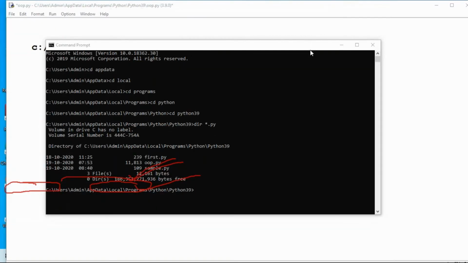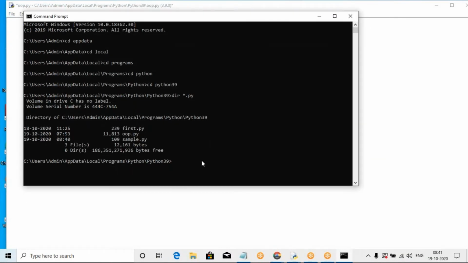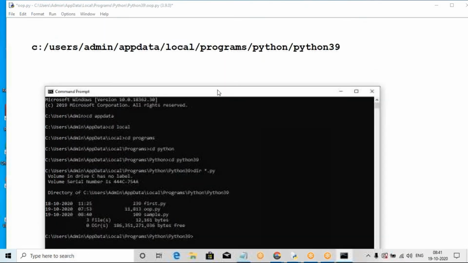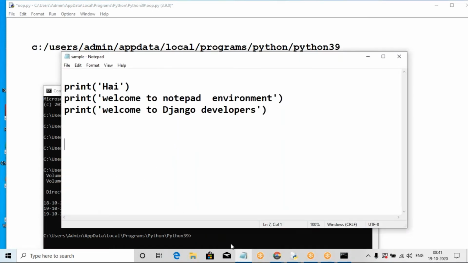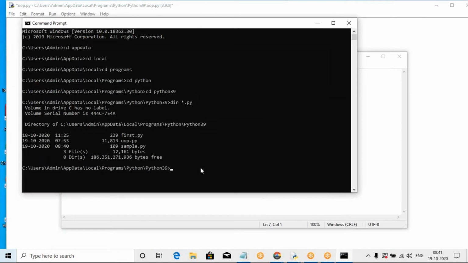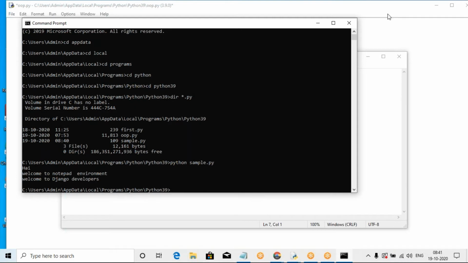Now run this program. How to run this program, sir? The entire code is available in sample.py. This is the real sample.py file. Okay, now run this code. How to run this code? Python sample.py. So the code is executed.